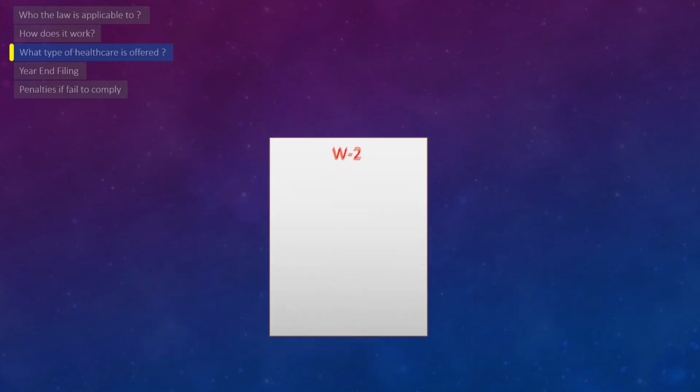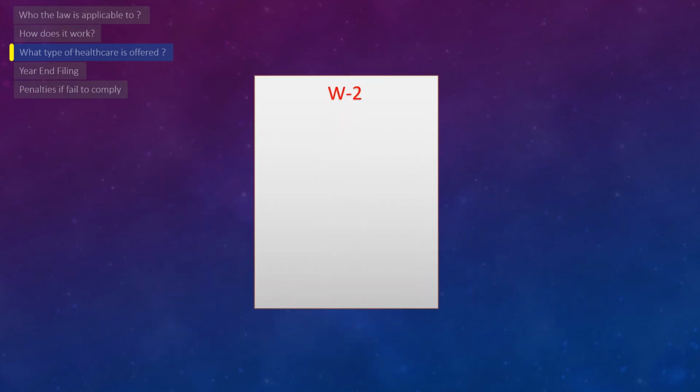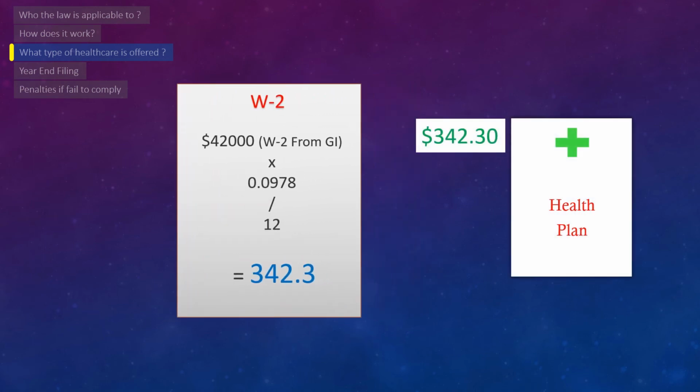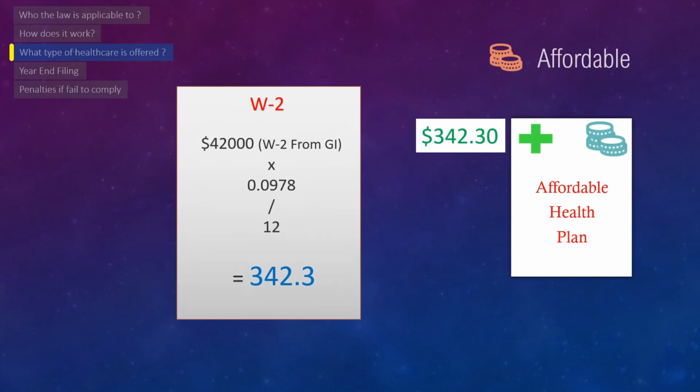Second, W2, which uses the gross income mentioned in the W2 form, multiplied by 9.78% and then divided by 12, which gives the maximum monthly cost that an employee can co-pay for the healthcare plan in order to deem it as affordable. If they pay anything more than that, then it would lose the affordability tag.